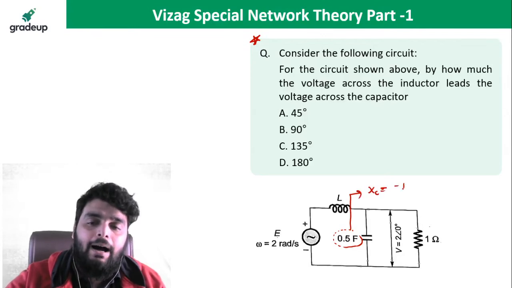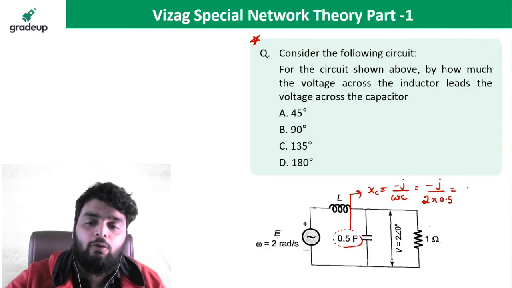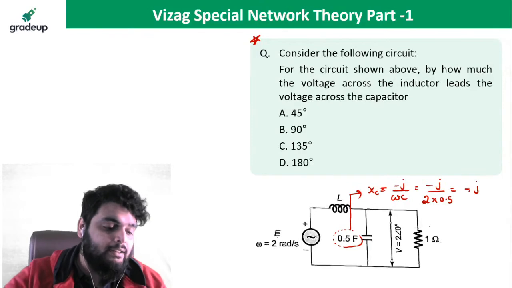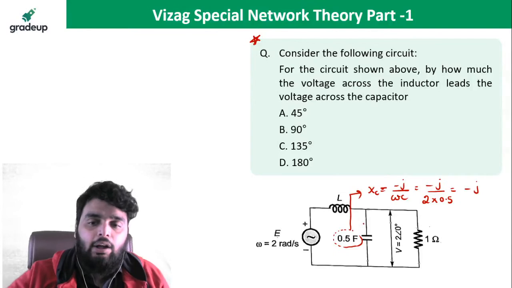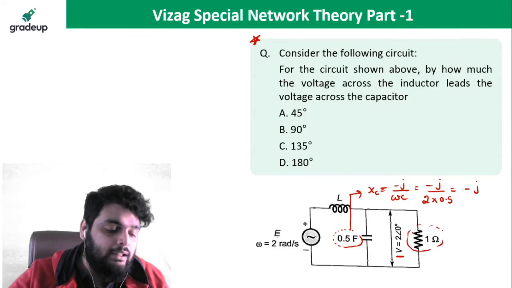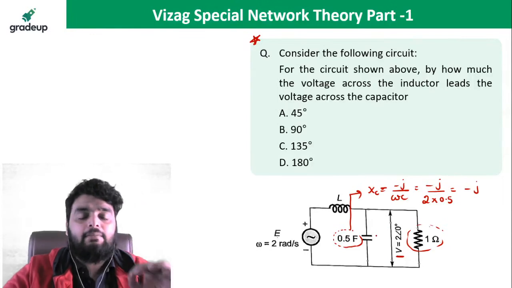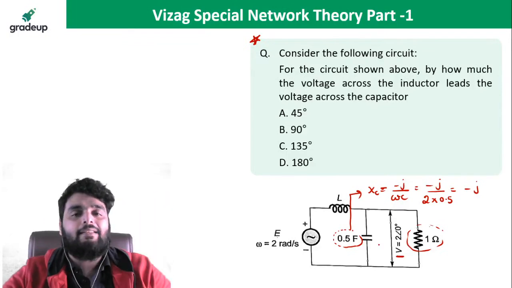XC will be minus j divided by omega C, minus j divided by 2 multiplied by C, which is 0.1. So it comes out to be minus j. This is the reactance of the capacitance, or you can say capacitive reactance. Now see here very carefully. This voltage, which is 2 angle 0, is across the 1 ohm as well as across the 0.5 ohm, right? It means this particular voltage is across a resistor and across the capacitor also.